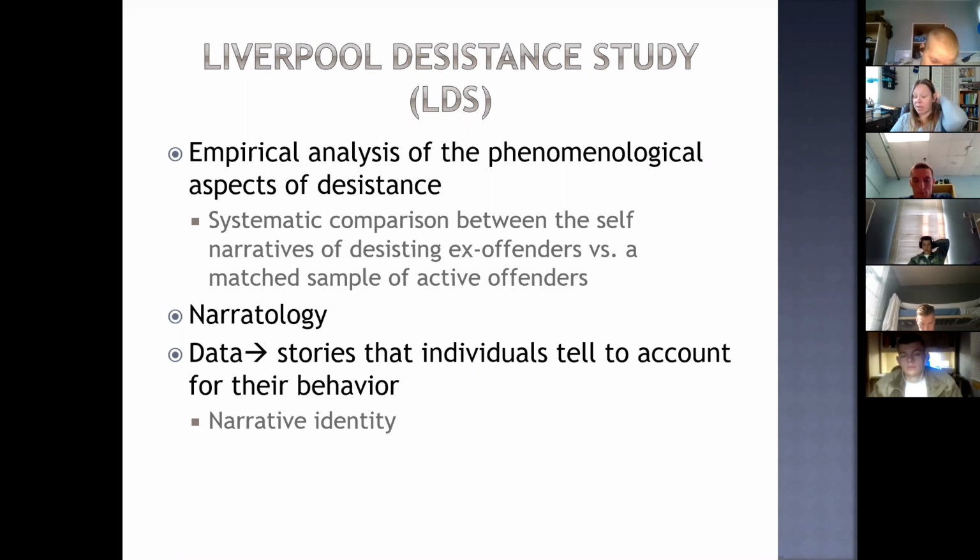So, unlike personality traits, which tend to be largely stable over time, a person's narrative identity can and does change throughout their life. So, your personality traits don't change very much. It's that narrative identity that seems to change over the life course. So if you think about the way that you viewed the world and the way that you viewed yourself when you were like 15 years old compared to now, I'm sure you see very striking differences between the two. And that's kind of what we're looking for here is the way that you see yourself and the way that you view the world.